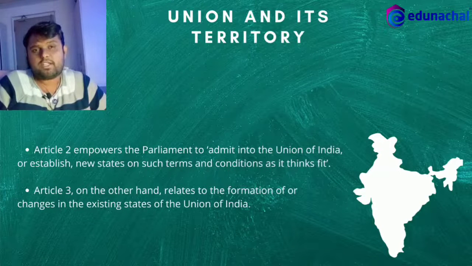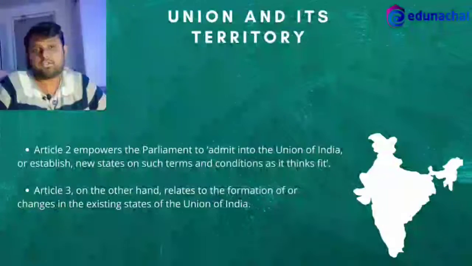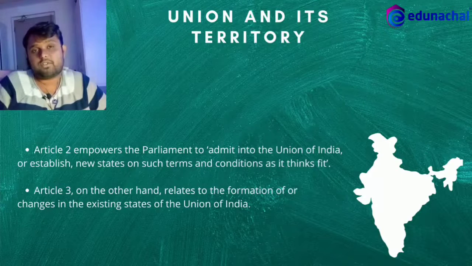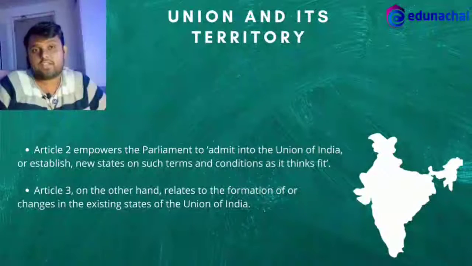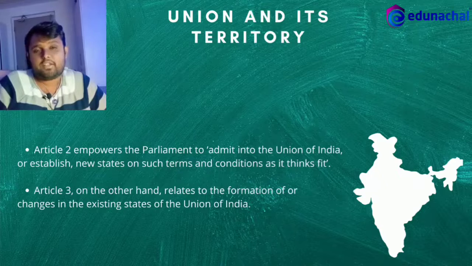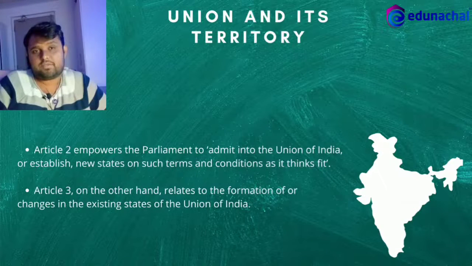Now you must be getting the point of why the abrogation of Article 370, which concerns the former state of Jammu and Kashmir, is actually very tyrannical in nature.